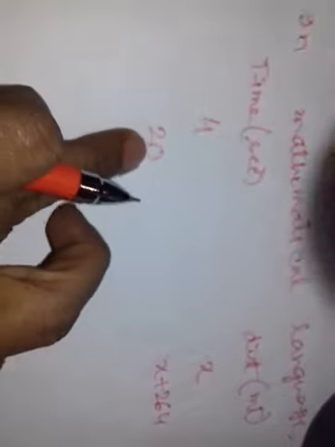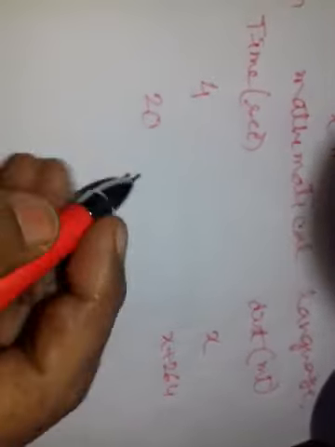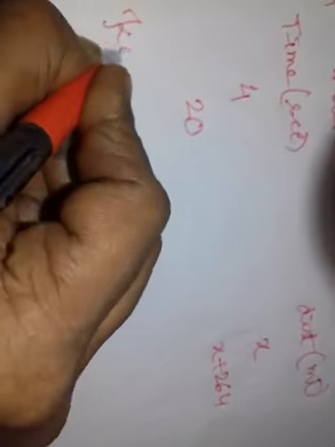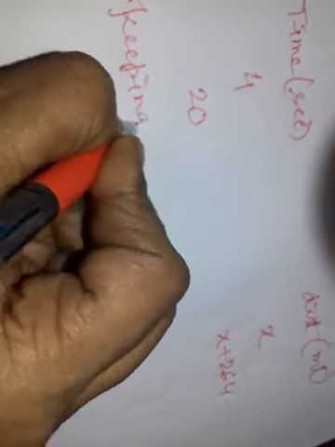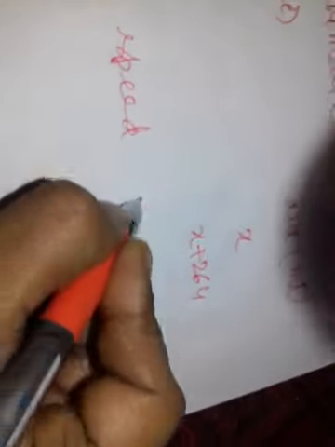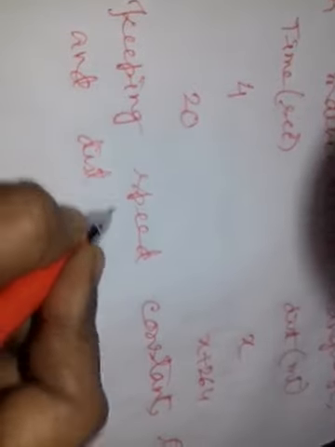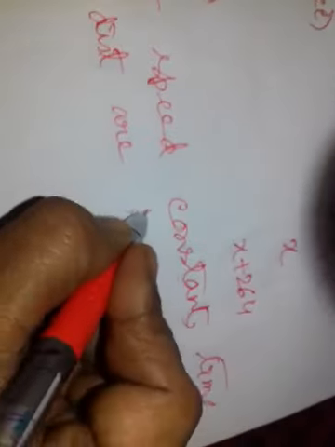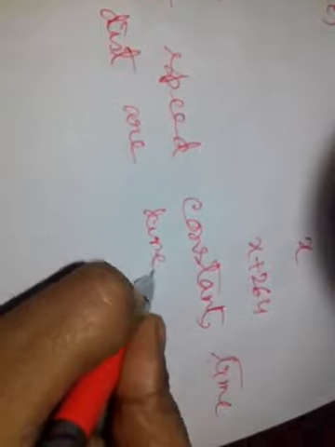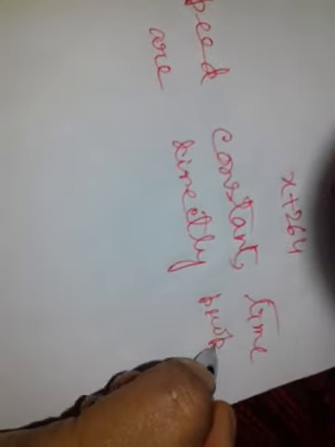Now time increases, so distance also increases, so they are directly proportional. Keeping speed constant, time and distance are directly proportional.